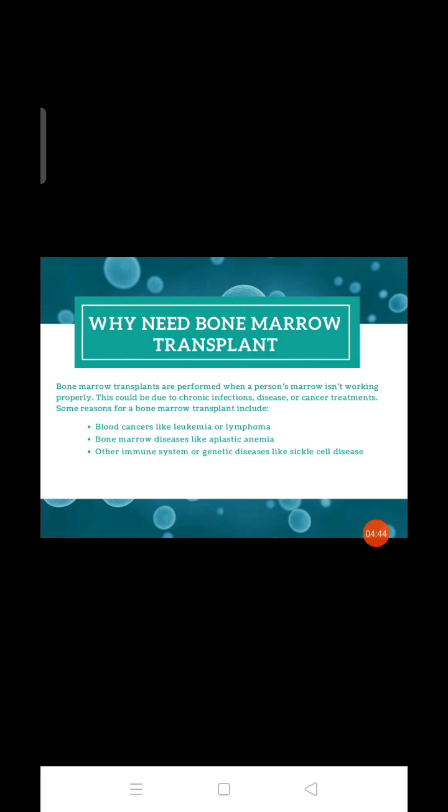Now, why do we need bone marrow transplantation? Bone marrow transplantation is performed when a person's marrow is not working properly. This could be due to a chronic infection, a disease, or cancer treatment.